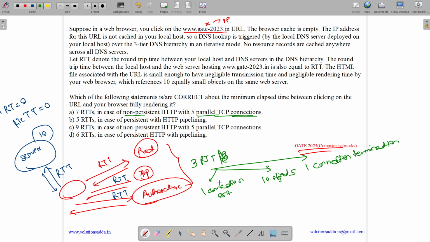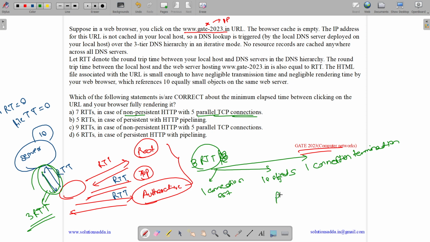Now let us see for persistent and non-persistent HTTP. In iterative mode, this connection part has 3 round trip times, but DNS also has 3 round trip times: one for the root server, one for the top level server, and one for the authoritative DNS server.